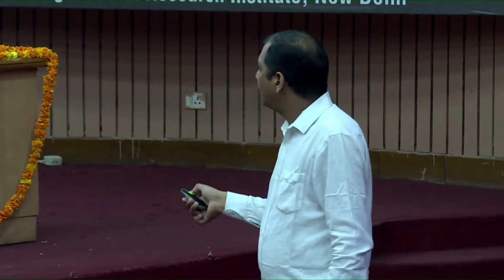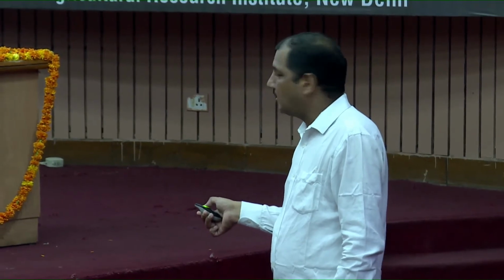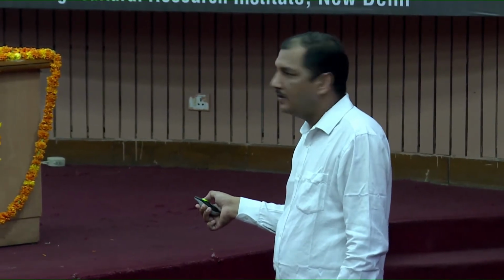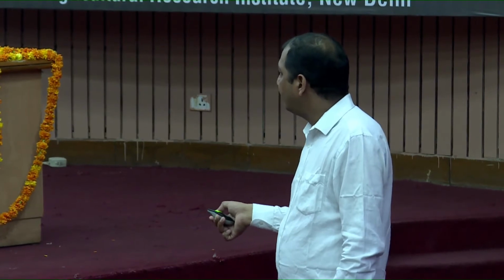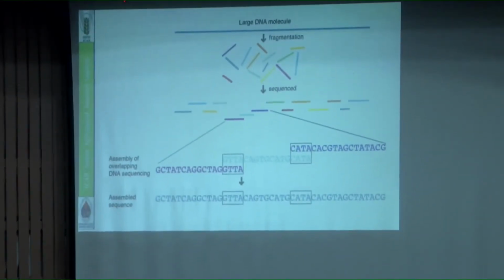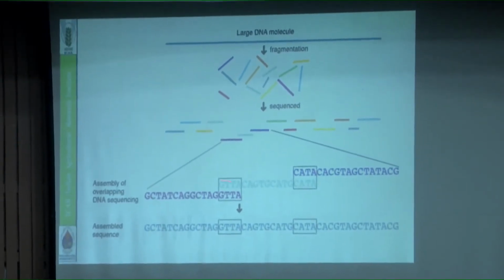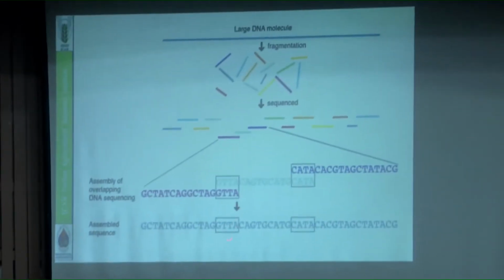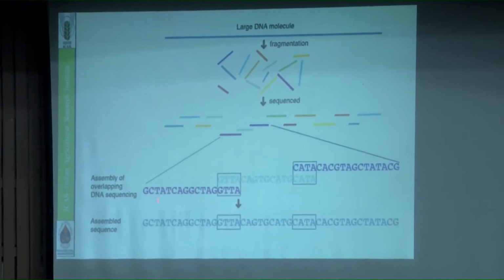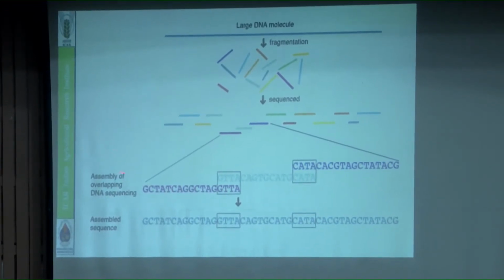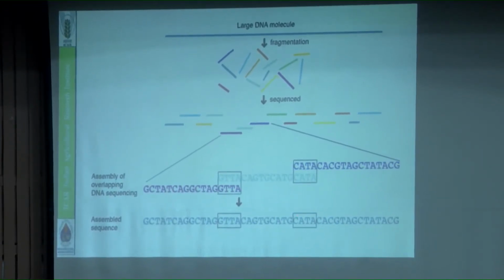Similarly you see here, first we took the large DNA molecules and fragmented them into different sizes, then sequenced. Understand? Then you see assembly. Assembly means the overlapping sequences should be removed. Some sequences are overlapping here, you see, and while making the assembly, you remove those sequences in the genome sequence.